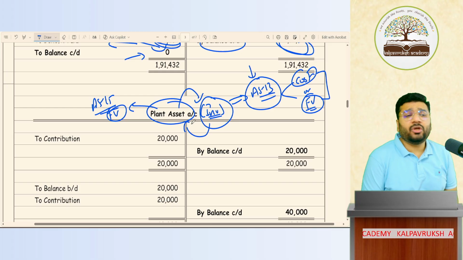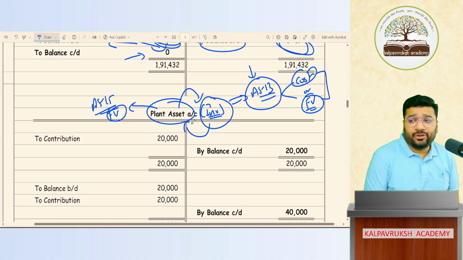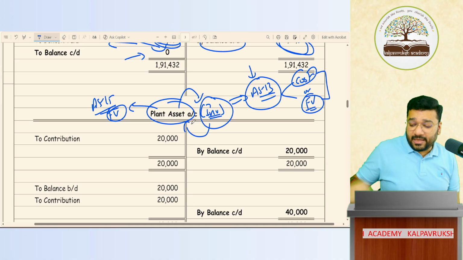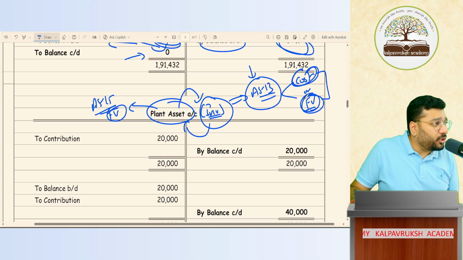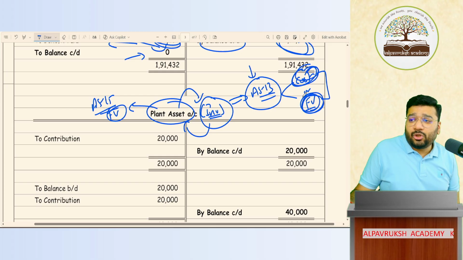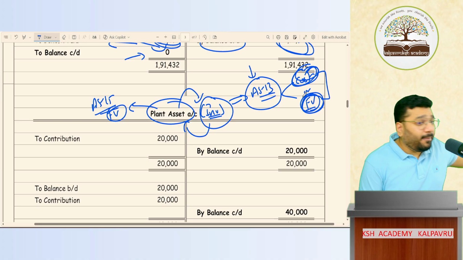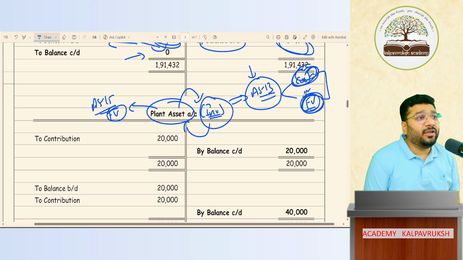Now the question that comes to your mind is, if I record the investment at fair value, then the prudence concept is violated. That is what you will say. Yes or no? Because whenever we value any asset at cost or fair value, whichever is lower, cost or NRV, whichever is lower, it is because of the prudence concept. Yes or no? But here I'm applying fair value. So the prudence concept is possibly violated. Yes or no?